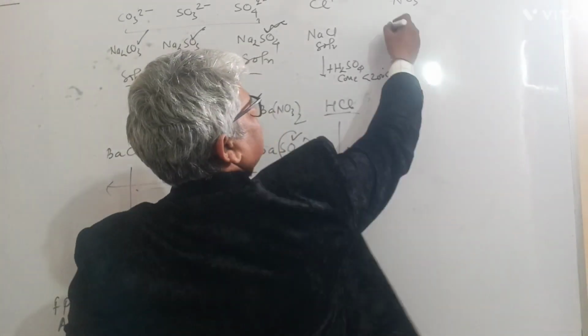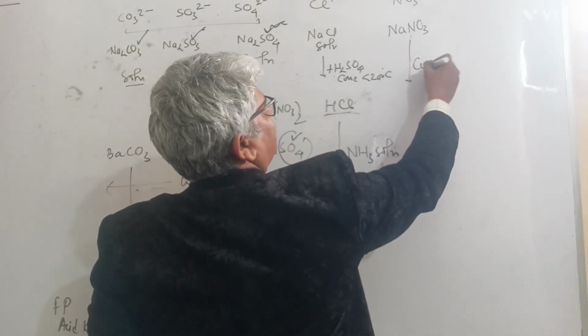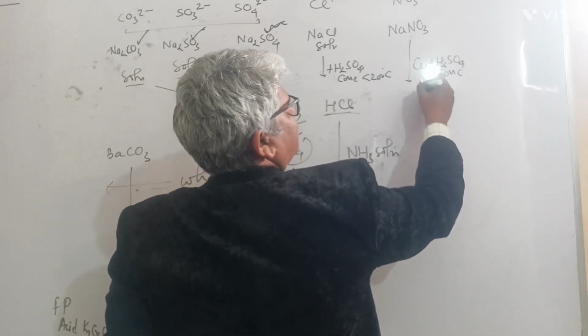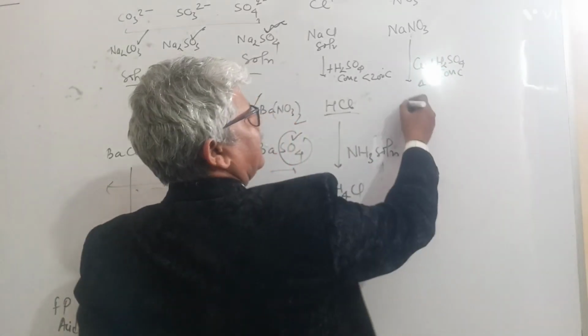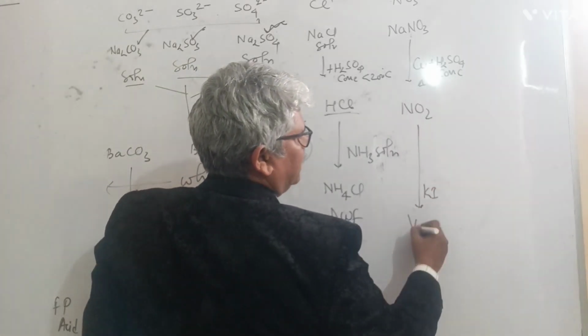In this case of nitrate, you take the salt, heat it with copper and concentrated sulfuric acid. A reddish brown gas is evolved, which turns potassium iodide violet.